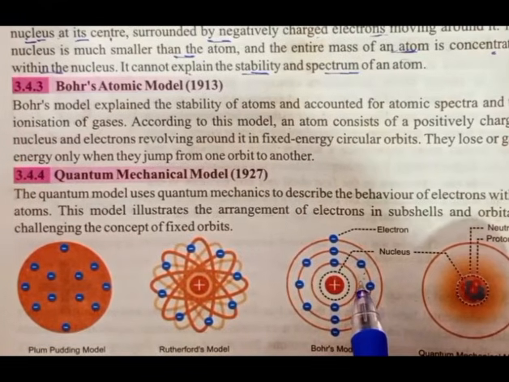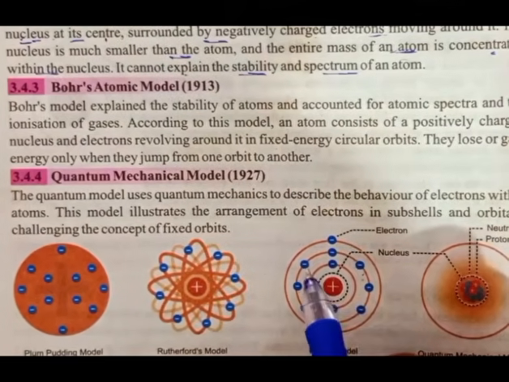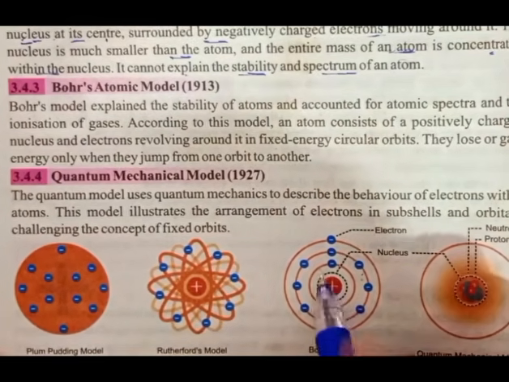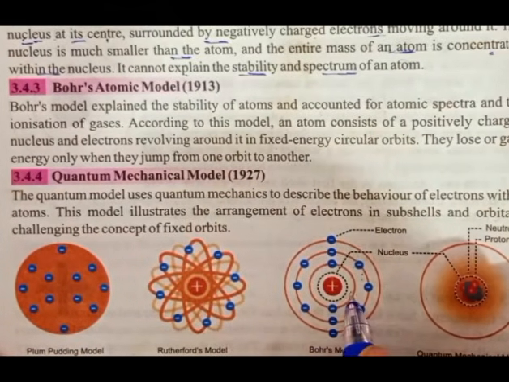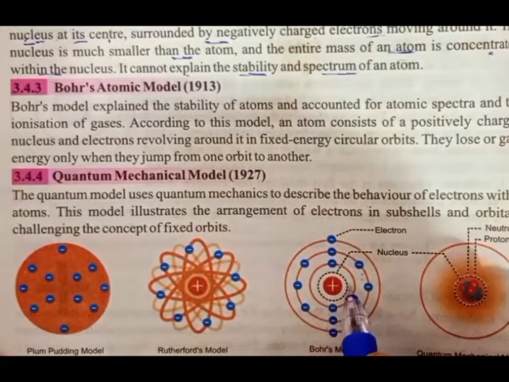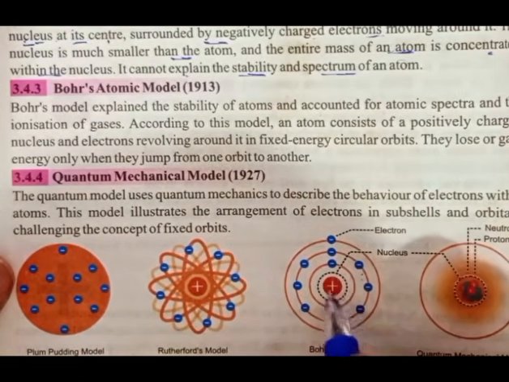This is told by Niels Bohr. Bohr also said that the energy of an electron depends upon its distance from the nucleus. For example, this is an energy level, a shell.